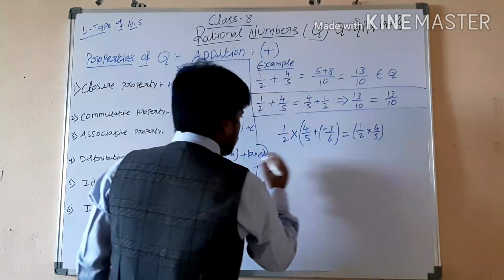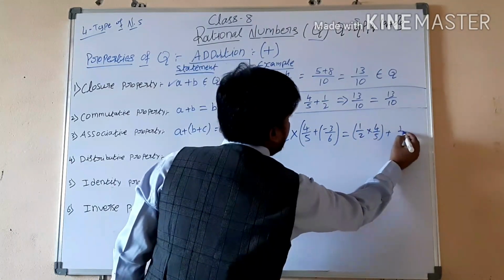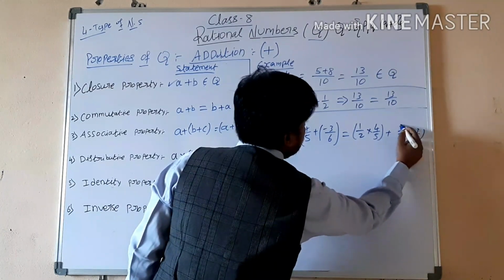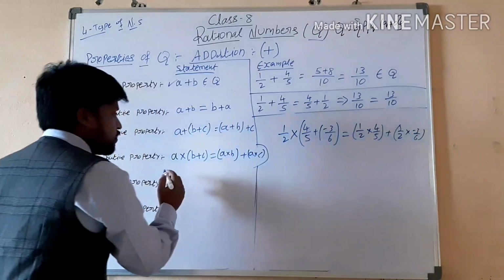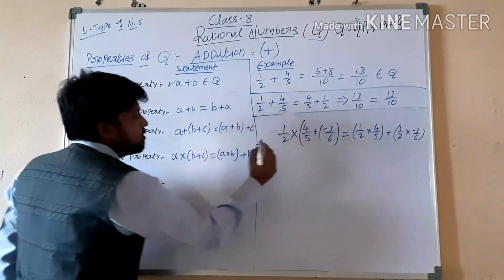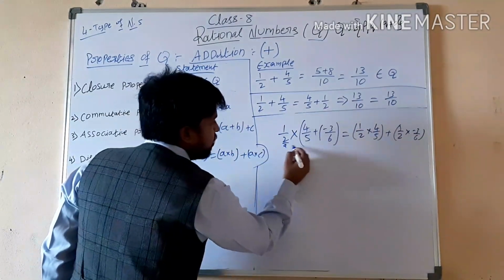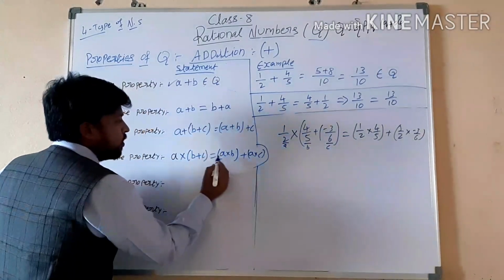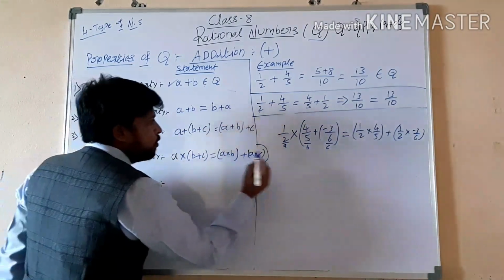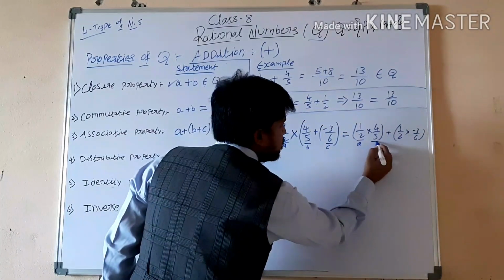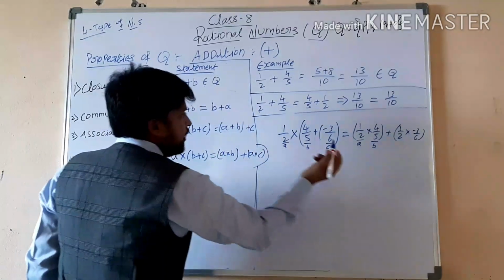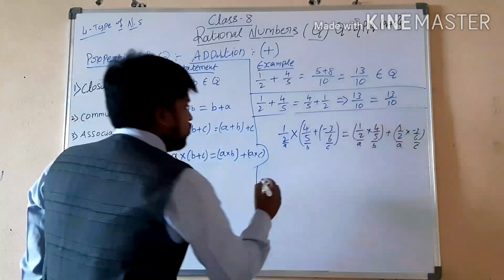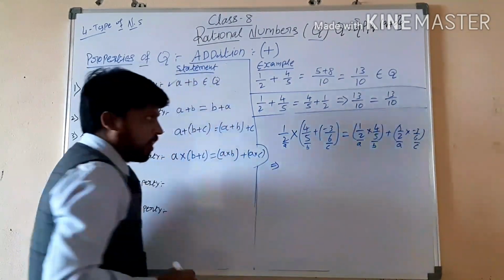Next, plus 1 by 2 into minus 3 by 6. See, check the statement here. A into B plus C. This is A. This is B. This is C. And again, A into B means this is A and this is B. And A into C. Right or wrong? So now we will check whether it is going to satisfy or not.